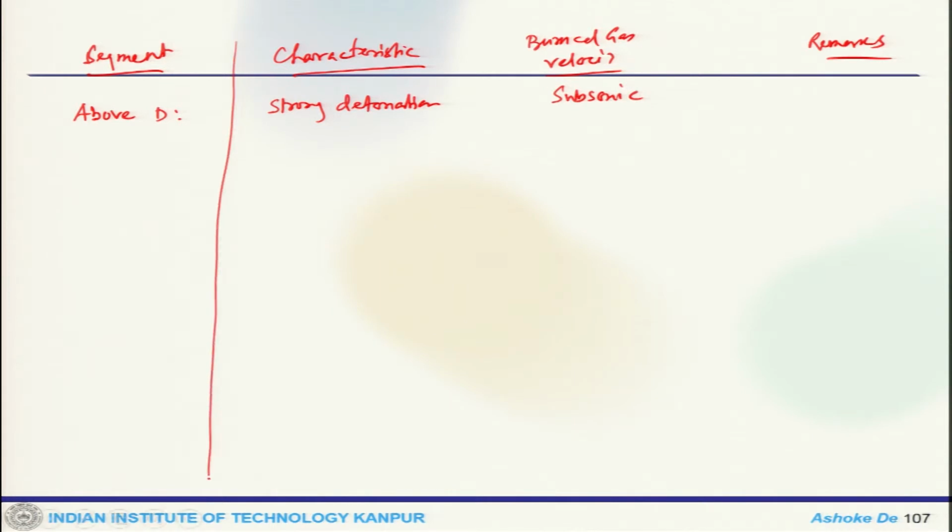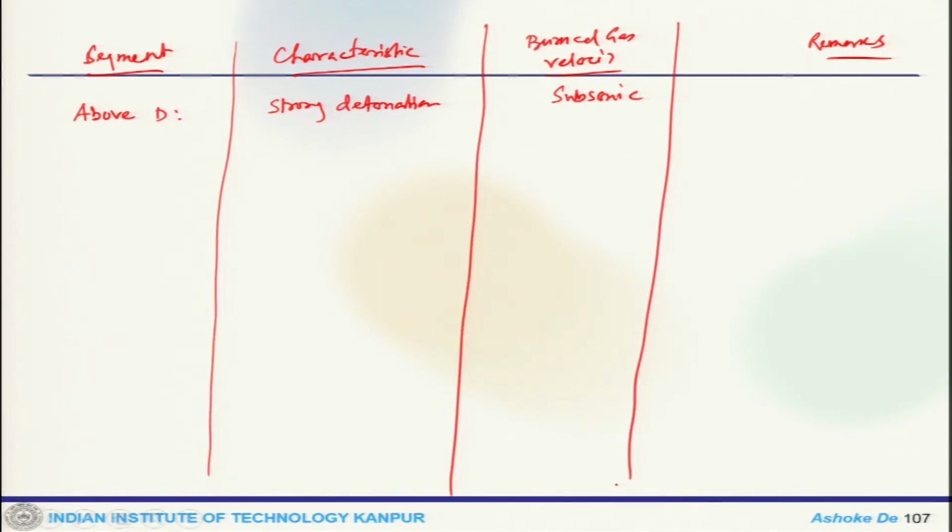We can put some categories like this. This is seldom observed; you need special experimental equipment to get that particular state.